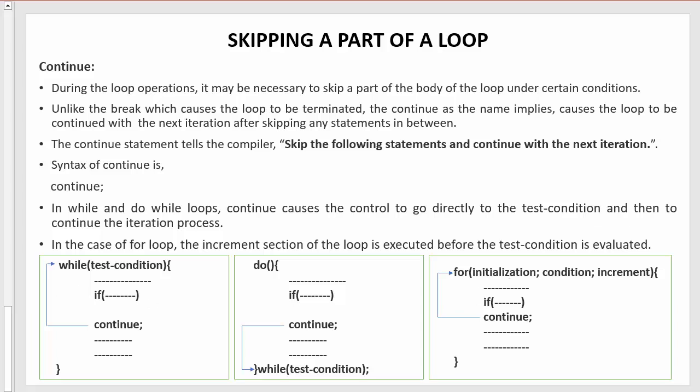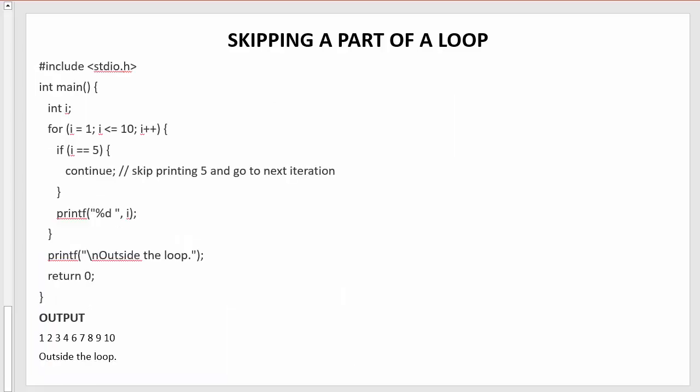Okay, now let us move ahead to see a simple example where we are using continue. Now here you can see this is the output. When this program gets executed, I want this output 1 2 3 4 6 7 8 9 10. You might have observed that there is no 5 in the output. That's what we want to achieve. I want this program to print the numbers from 1 to 10 skipping the number 5, and that can be possible with the help of continue.